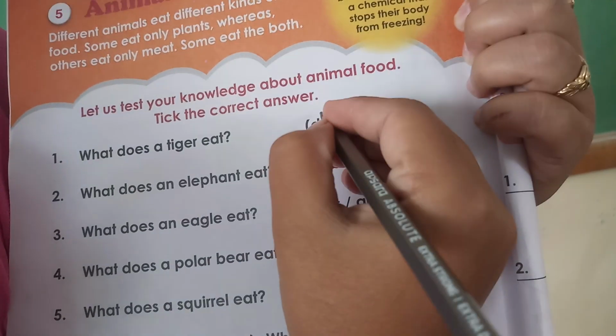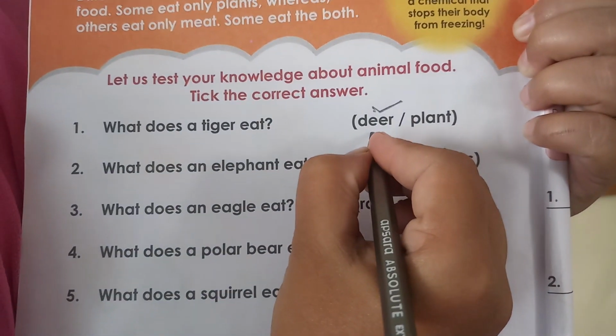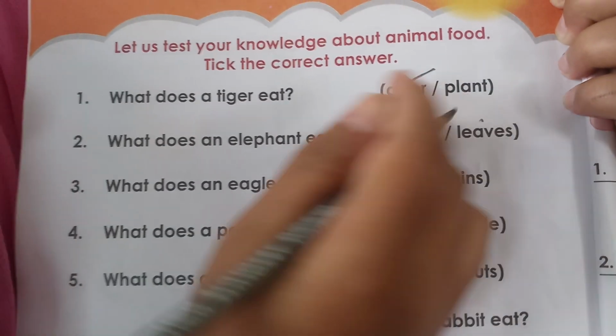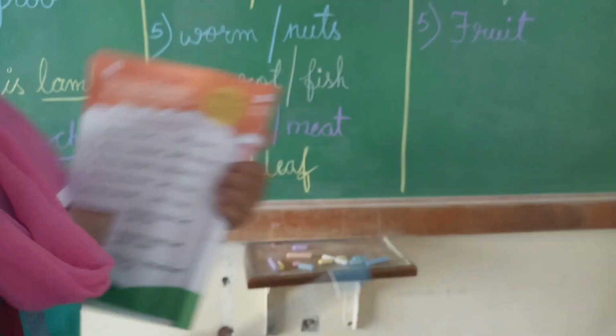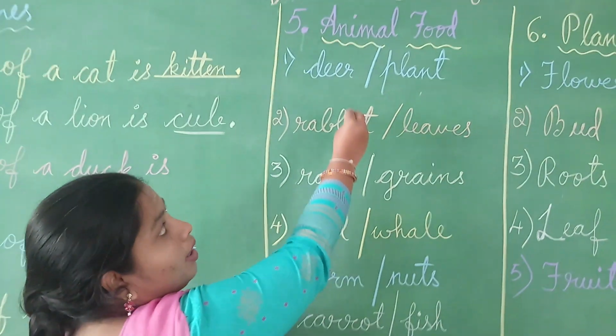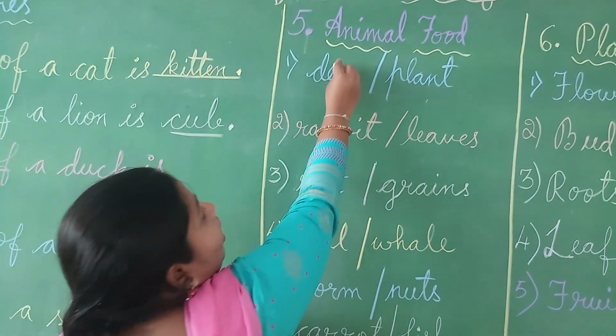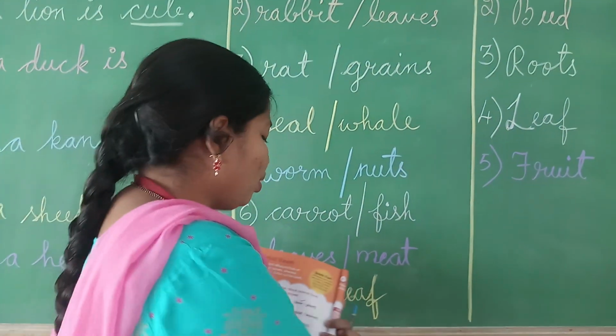Yes, tiger will eat deer. So you should put a right mark for deer, D-E-E-R, deer. For deer I will put a tick mark like this. You also make a tick in your book.